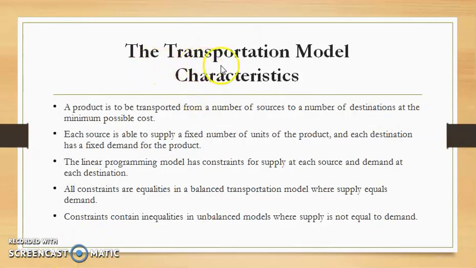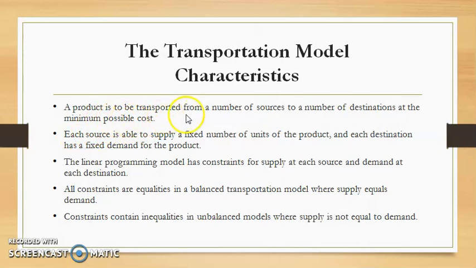Now let us discuss here the characteristics of transportation model or transportation problem. I hope you have seen my previous video lectures so that the understanding will be better. Now here are a few characteristics mentioned. The first characteristic is a product is to be transported from a number of sources to a number of destinations at the minimum possible cost. So this is our objective, to determine the minimum possible cost so that all the supplies can be utilized and all the demand can be fulfilled.